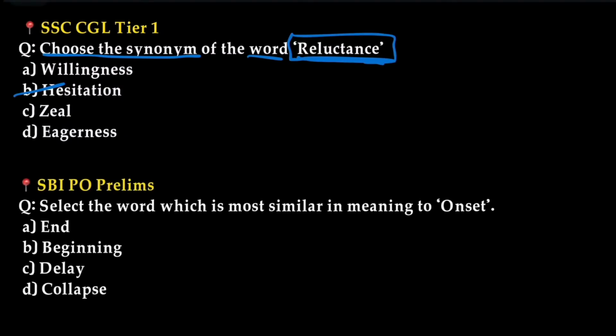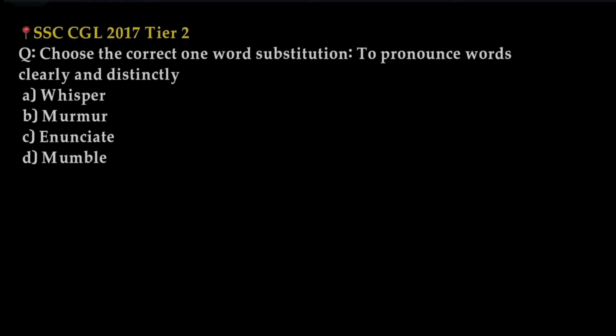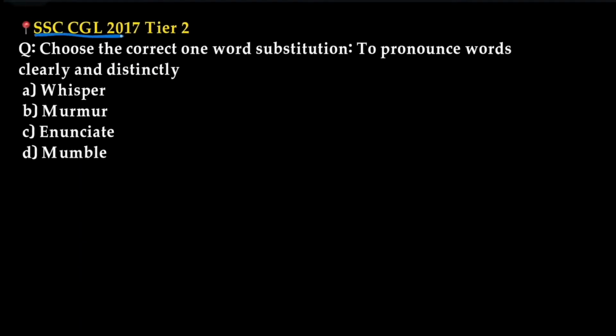And next we have SBI PO prelims. Select the word which is most similar in meaning to onset. So, onset means beginning of something. So, option B is right. Now moving on to the next one, in SSC CGL 2017 Tier 2, choose the correct one word substitution to pronounce words clearly and distinctly. To pronounce words clearly and distinctly is enunciate. So option C, enunciate.